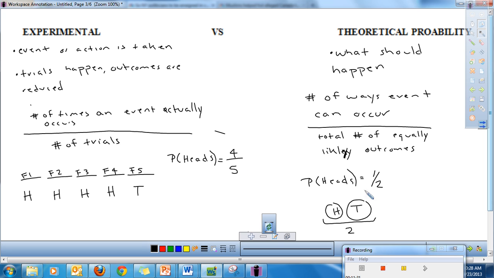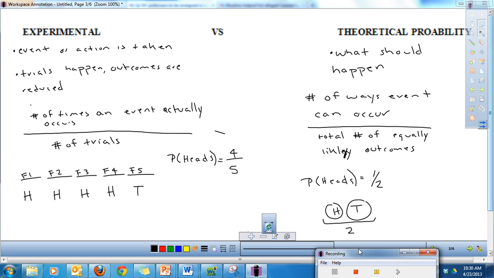You'll notice that these two are different. Okay? Theoretically, what should happen is about half the time you should get heads. But experimentally, in this experiment we did, that didn't happen. And that's okay. Most of the time we use theoretical probability. All right, let's talk about a couple more vocabulary words.